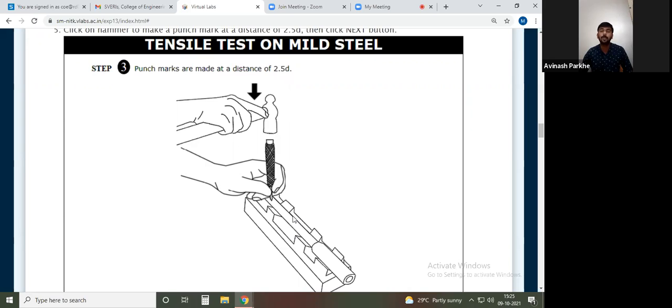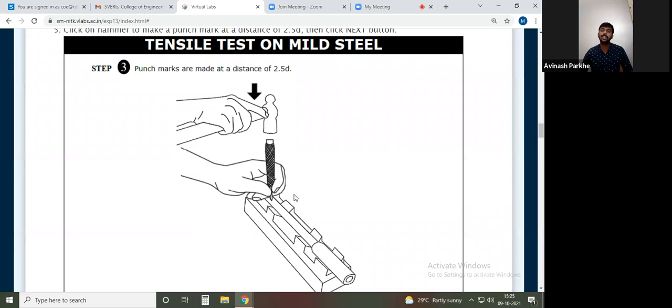And why are these punches important? Because whenever we apply the load on this specimen, there is an increase in length, because we are applying the tensile load. Then how much will the length increase? That will be checked by measuring the distance between the two punches. Initially, for example, the distance between the two punches is 30 centimeter.